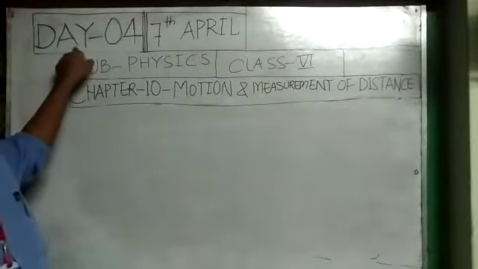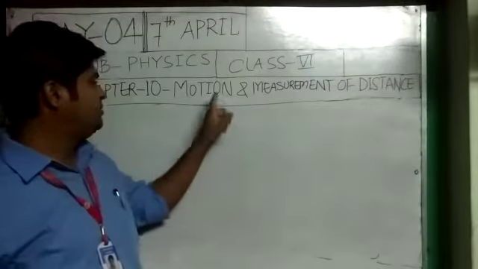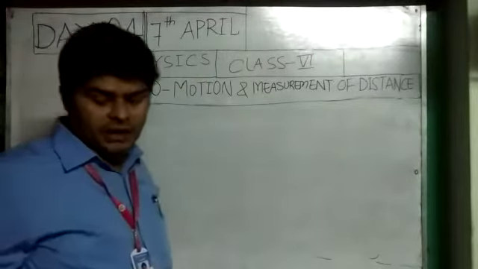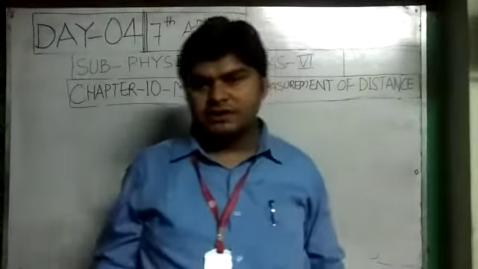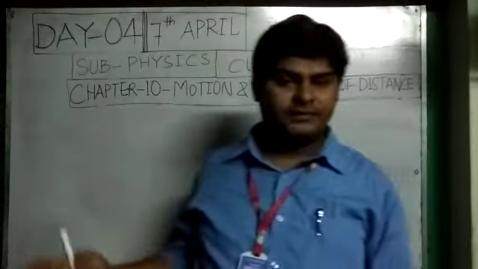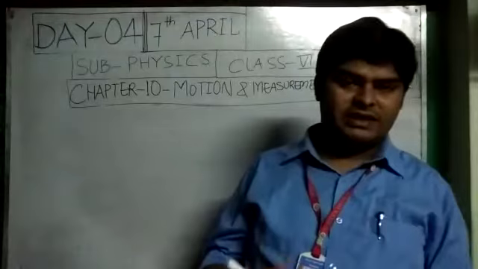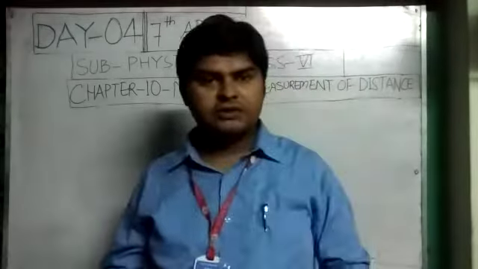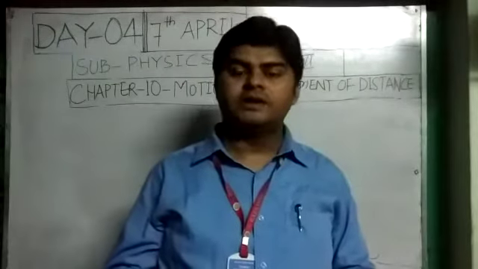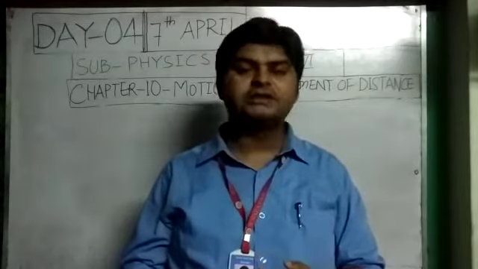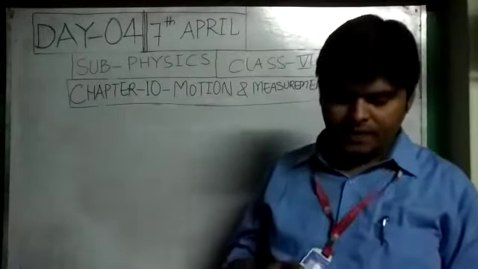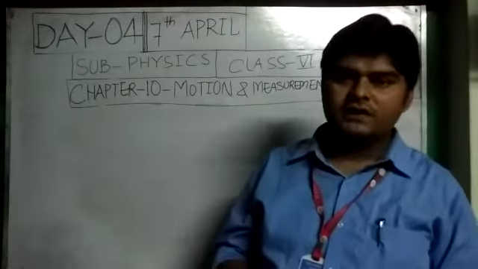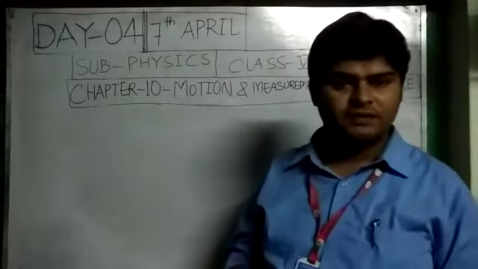Today I will continue to teach you chapter 10, motion and measurement of distance. In earlier classes you have studied about rest and motion and types of motion. In the previous class I discussed three types of motion. First is linear motion, which is of two types: rectilinear motion and curvilinear motion. Second is circular motion, which is also of two types: rotational motion and revolving motion.